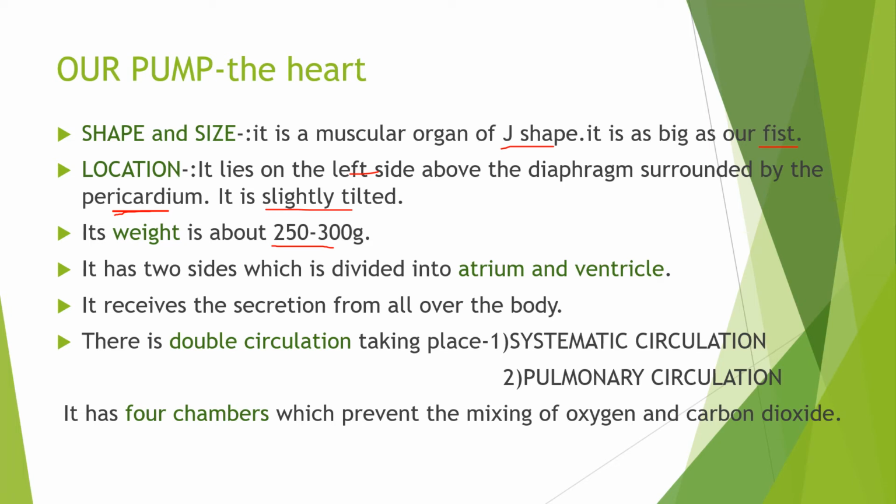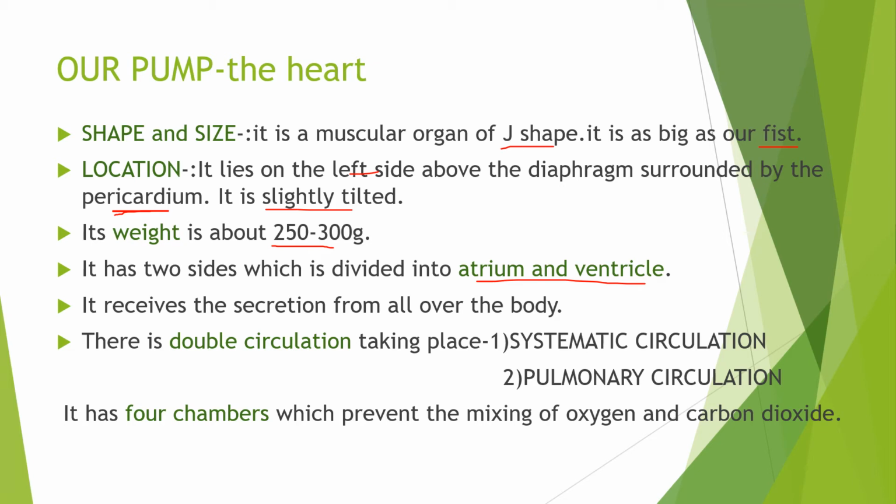Okay, then it has two sides. Basically it divides into atrium and ventricle, that is left atrium, left ventricle, right atrium, right ventricle. The right atrium receives the blood from the veins and pumps it to the right ventricle. Then the right ventricle receives the blood from the right atrium and pumps it to the lungs, where it is loaded with oxygen.